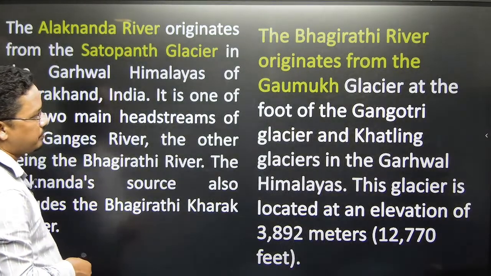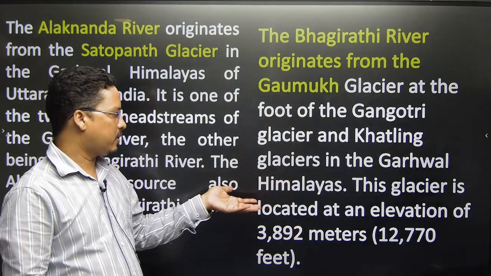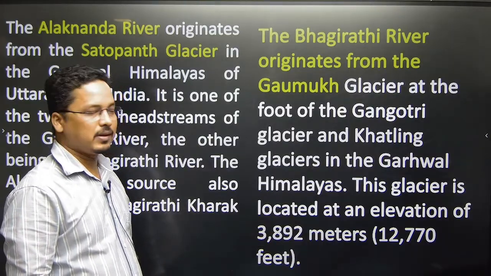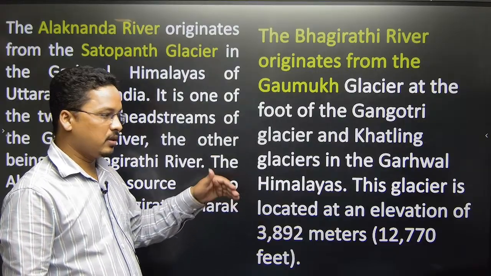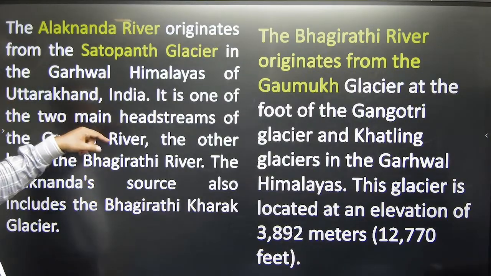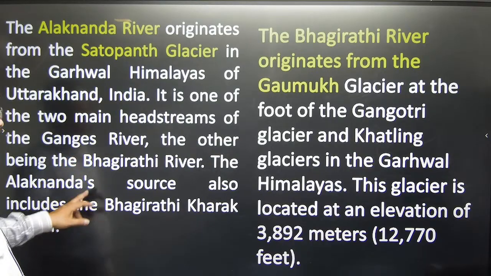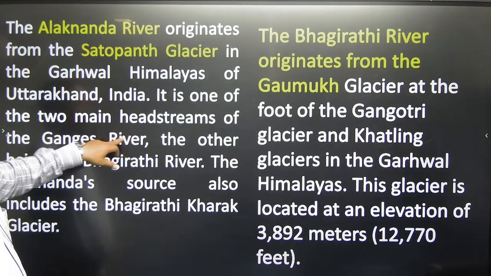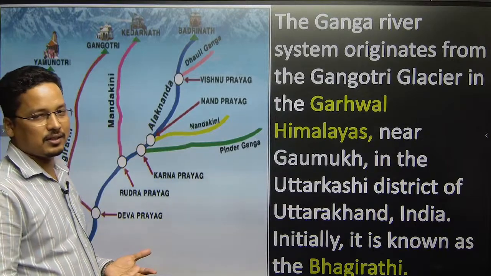Now the Bhagirathi river, which originates from the Gomukh glacier in the Garhwal region, is at 3,892 meters from the mean sea level. Now here you can see the Alkananda river originates from the Satopanth glacier, again in the Garhwal region. So this is Bhagirathi, and this is Alkananda from the Satopanth glacier. And from the Bandarpunch, which river originates? That is your Yamuna river.